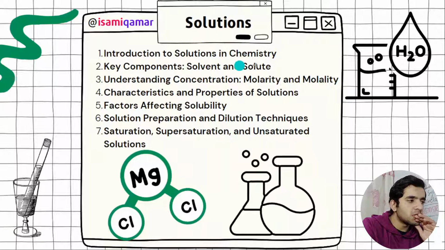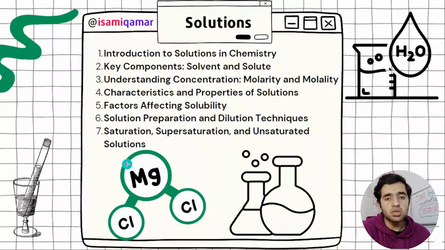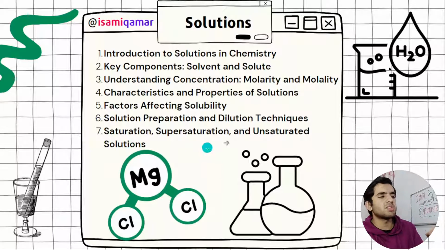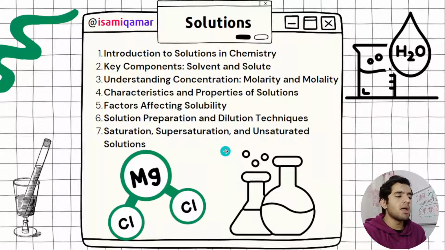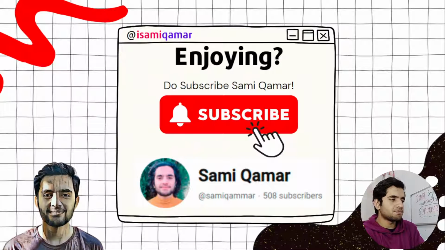So in solutions, you need to do the introduction and then key points. What are the key points? Solvent and solutes, molarity and molality. You need to understand characteristics and properties of solutions, factors affecting solubility, solution preparation and dilution techniques. Saturated, supersaturated and unsaturated solutions are important. These are important terms, the important types. Just study them and remember the examples.